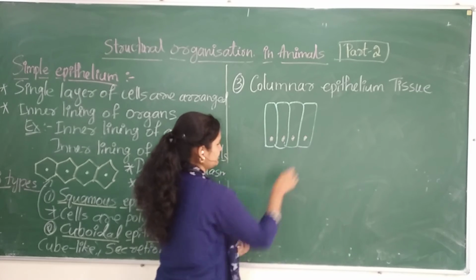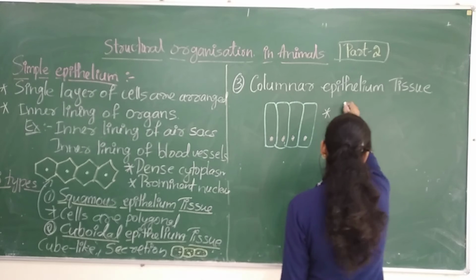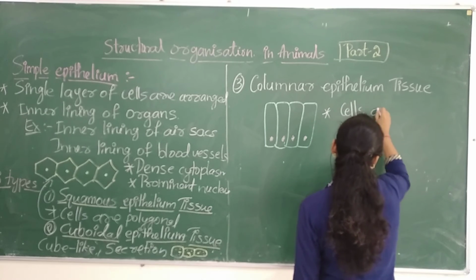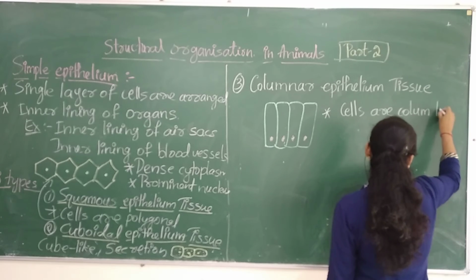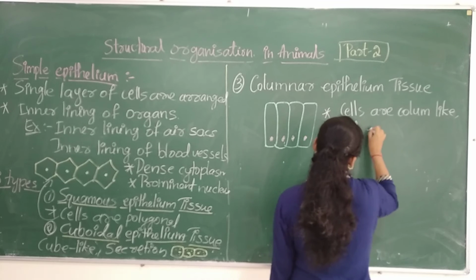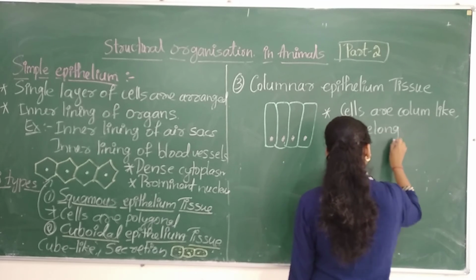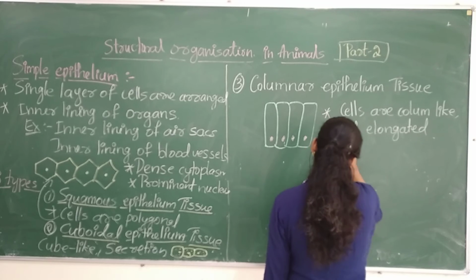The cells are column like, elongated, and dense cytoplasm is also present.